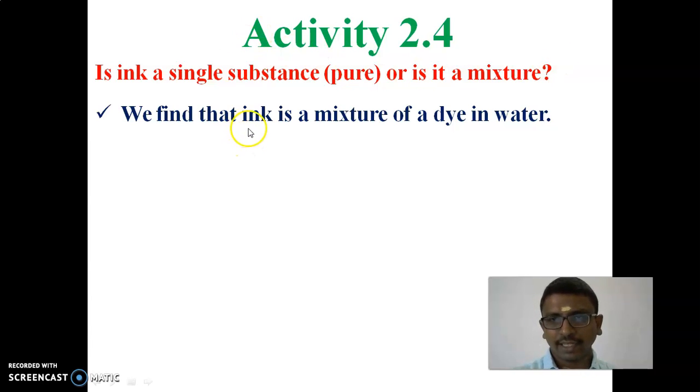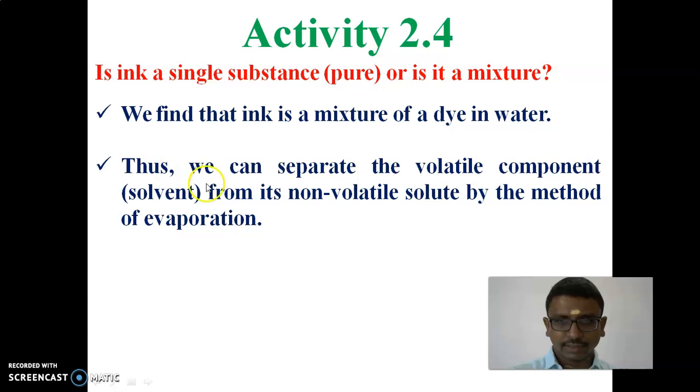So we find that ink is a mixture of a dye in water. And thus we can separate the volatile component, that is the solvent, from its non-volatile solute by the method of evaporation. So with the process of evaporation, we can separate the volatile component. The volatile component is the solvent.